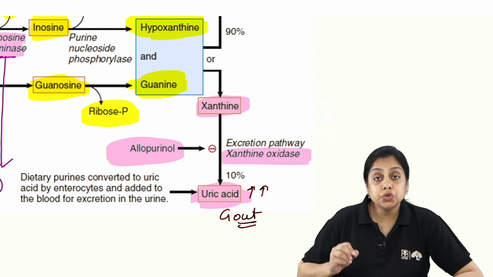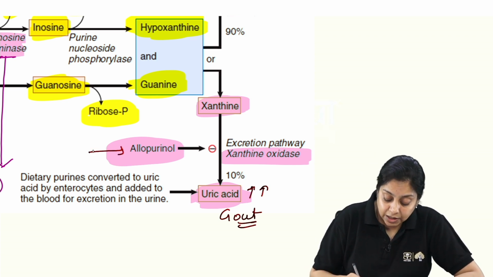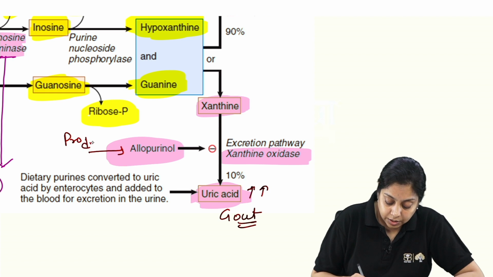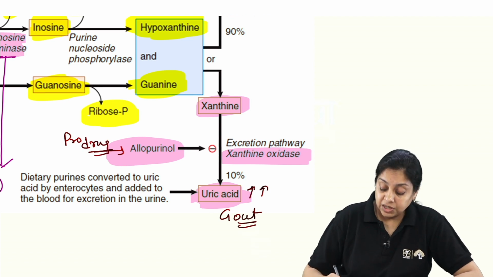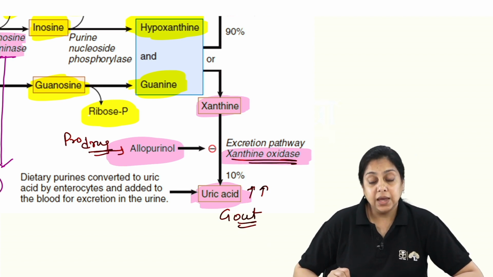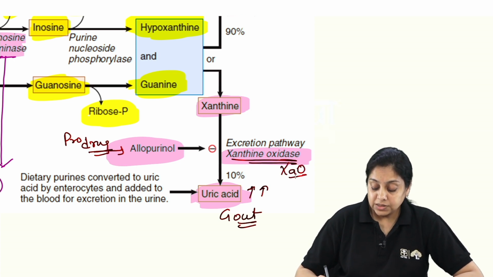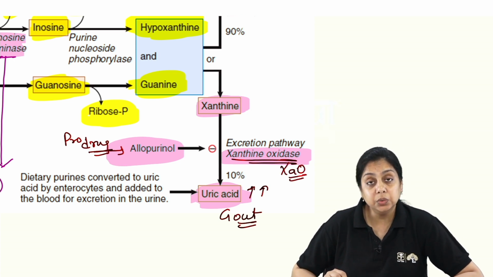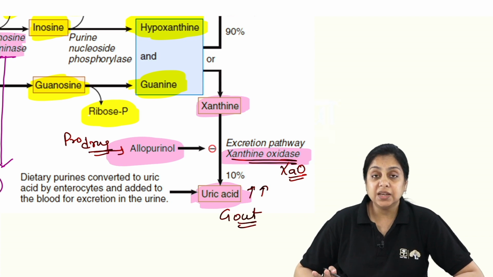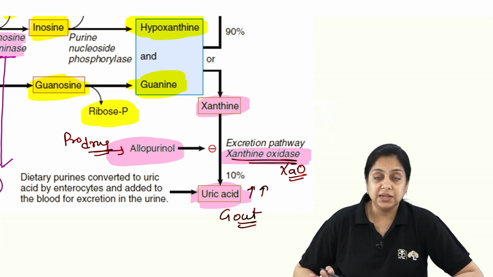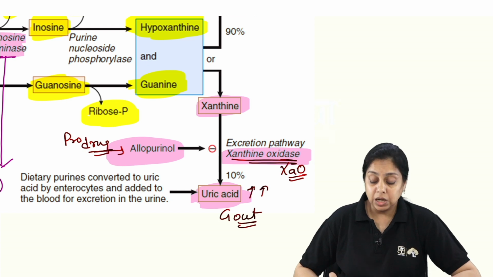Increased in gout. So to treat the gout, allopurinol, which is a prodrug, is given, which inhibits XAO, xanthine oxidase, thereby helping to maintain or decrease the uric acid level in the body to treat the gout. Okay.